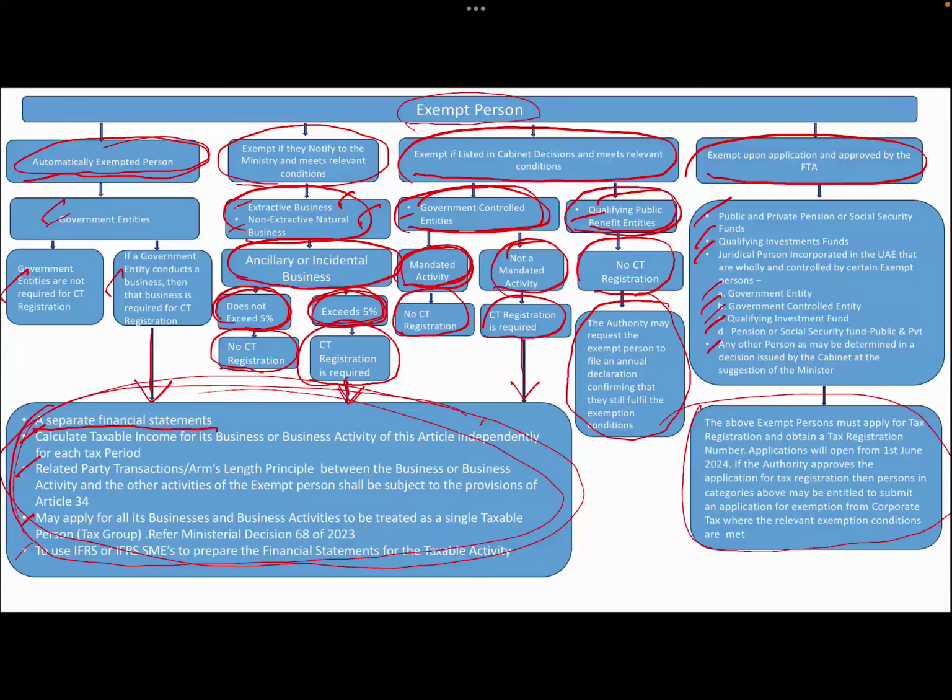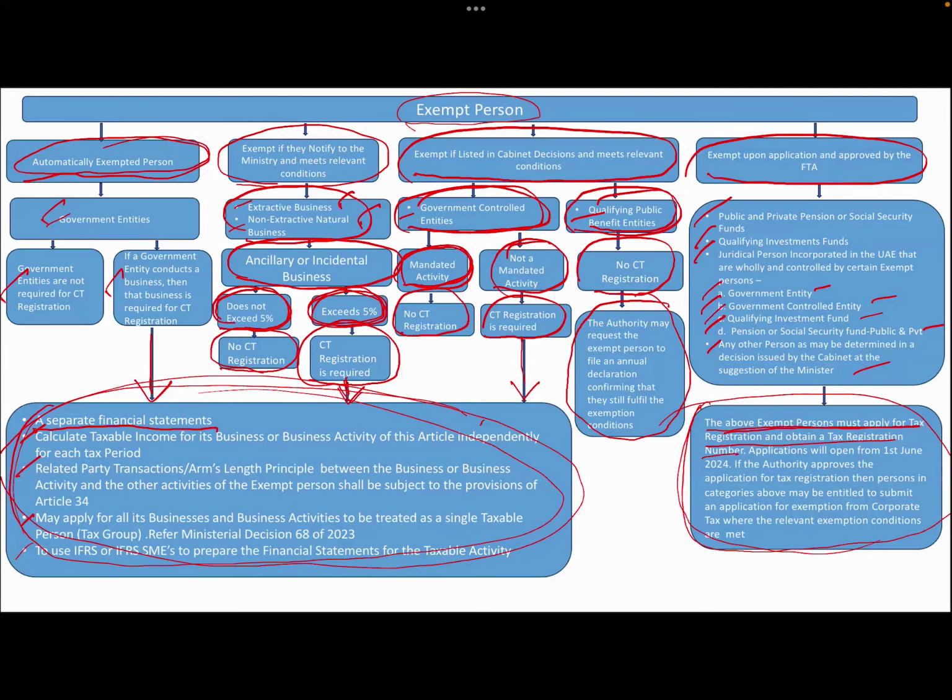Now, when it comes to exempt person, exempt upon application and approved by the FDA, what does this area speak? The above exempt person must apply. Who are the above exempt person? Public and private pension authority, qualifying investment funds, juridical person incorporated in the UAE that are wholly controlled by certain exempt person, which is government entity, government controlled entity, qualifying investment funds and pension authorities, and any other person as may be determined in a decision by the cabinet decision of the minister. The above exempt person must apply for tax registration and obtain a tax registration number.